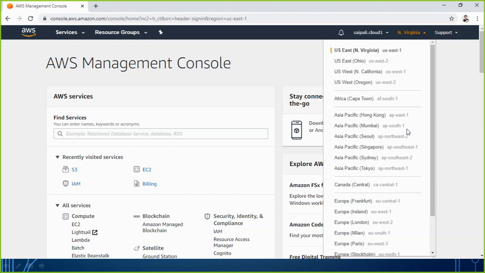Then South 1, because it is talking about the entire Asia, so this is in the south of the complete Asia, and this is number 1. If there is another, it will be 2, then 3, like that. Here in the south we have only one. So AP South 1, AP East 1, AP Northeast 2, AP Southeast 1, AP Northeast 1.